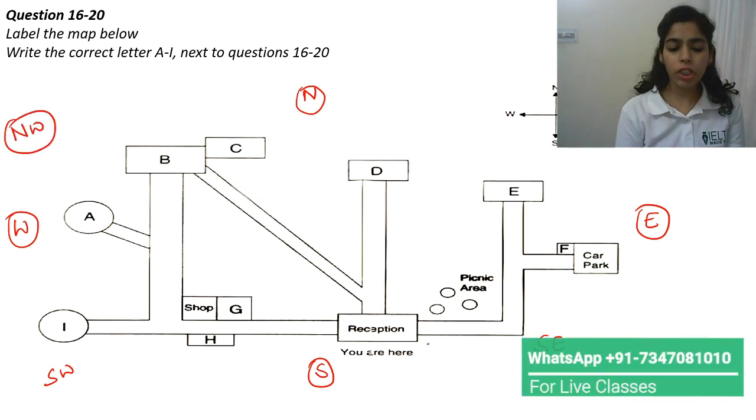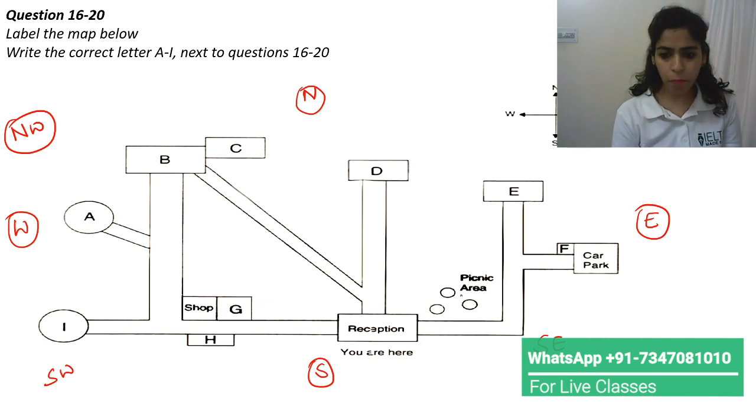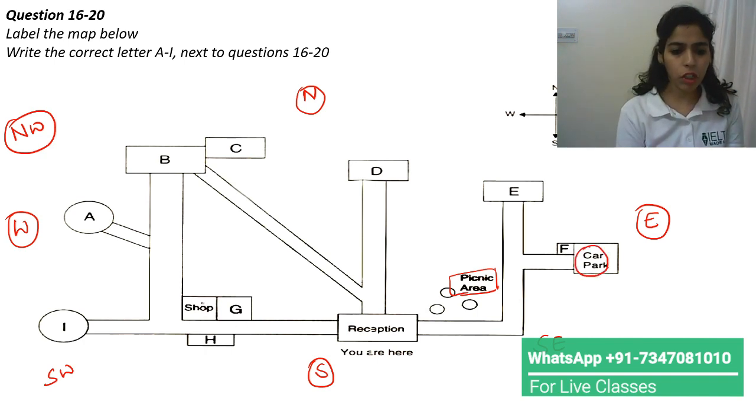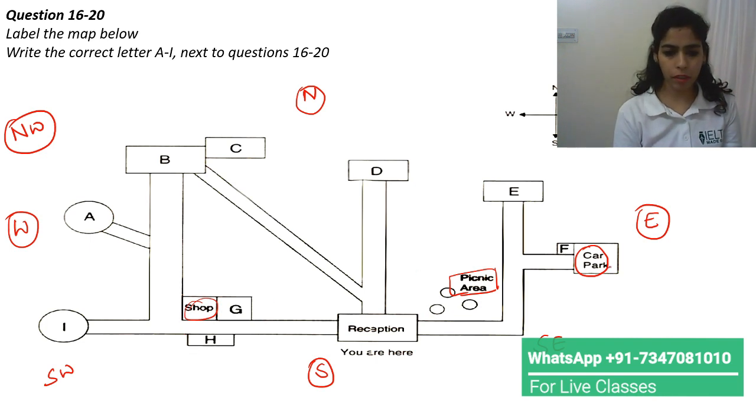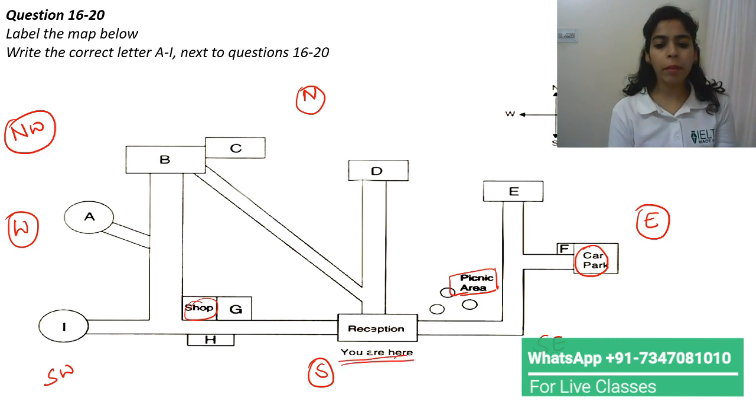After this, we just need to see where exactly all the points are. So we have the picnic area here in the southeast. We have the car park here. Then we have a shop here. So shop, picnic area, car park. And reception is here. They have already mentioned you are here, so most probably they are going to start from this point only.